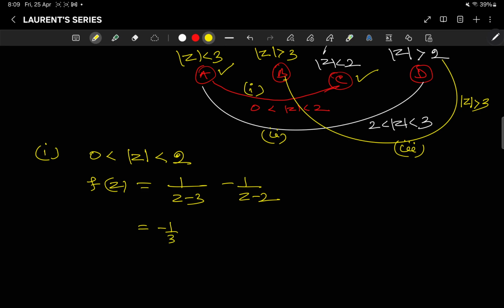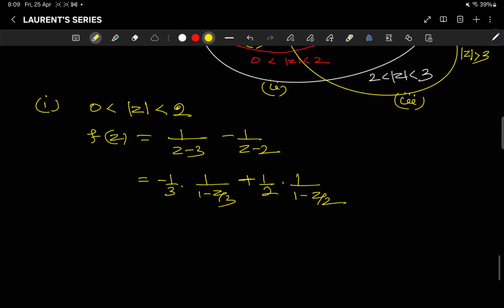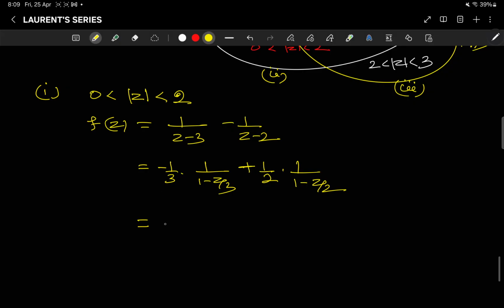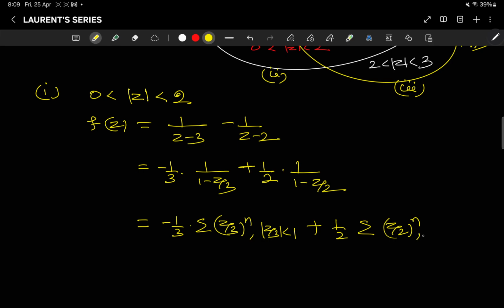So this is equal to minus 1/3 into 1/(1 − z/3), and plus 1/2 into 1/(1 − z/2). You know the series expansion here. So this is equal to minus 1/3 summation of (z/3)^n, with |z/3| < 1, plus 1/2 summation of (z/2)^n, with |z/2| < 1.